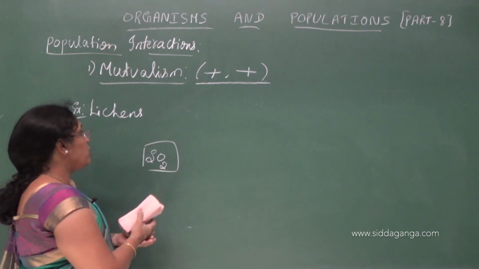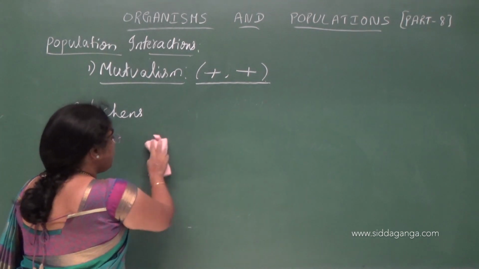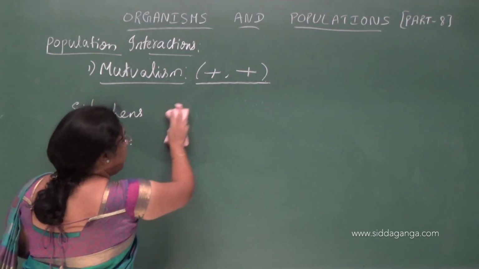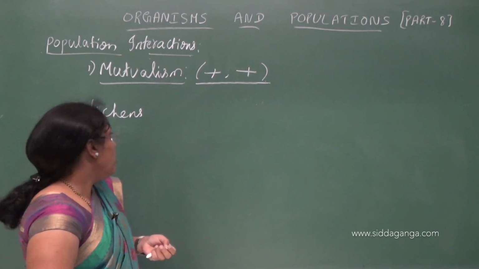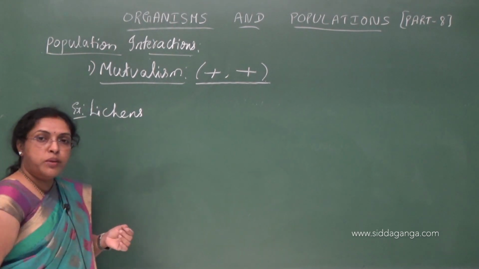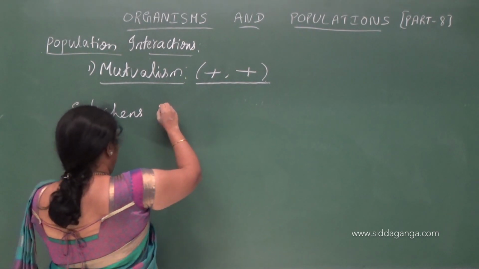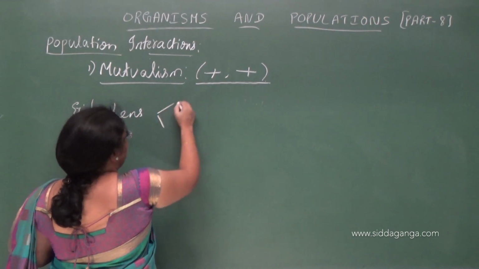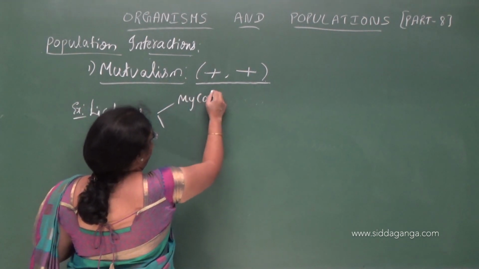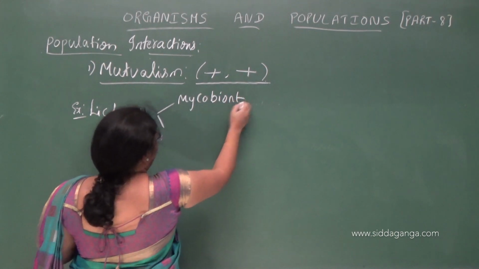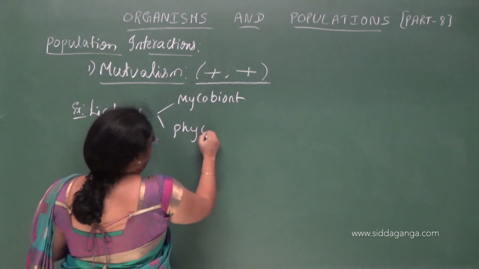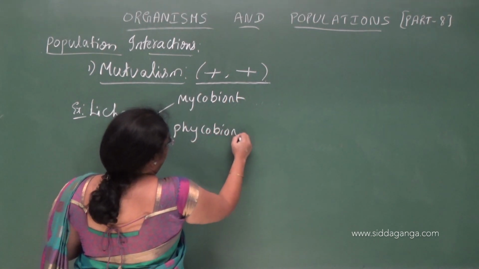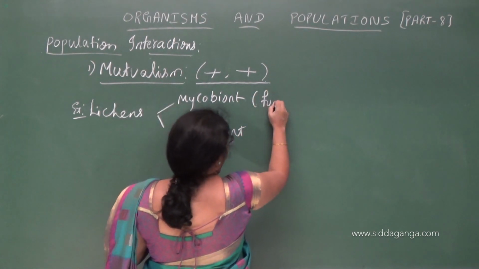It acts as a pollution indicator. So in places with pollution, lichens will not grow. So we'll talk about mutualism here. In lichens we see two components. One is mycobiont, another one is phycobiont. Mycobiont is nothing but fungus.